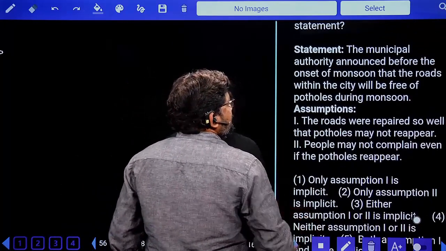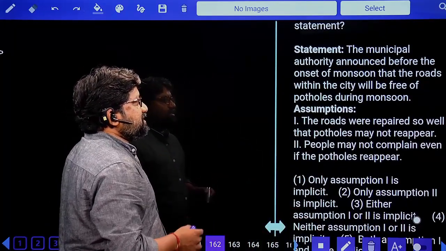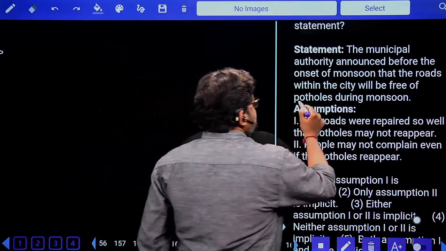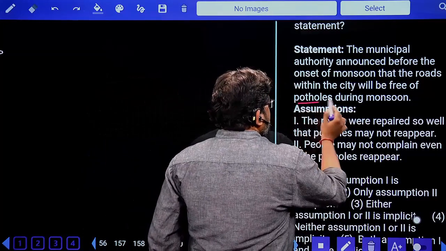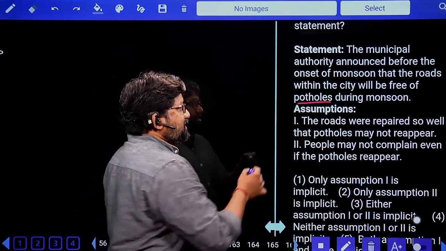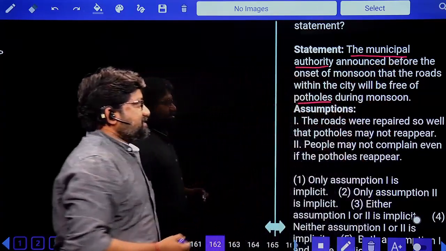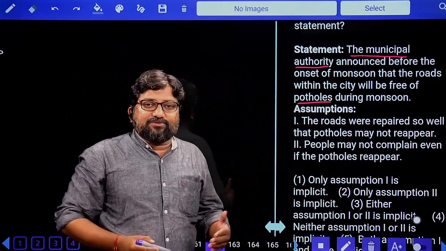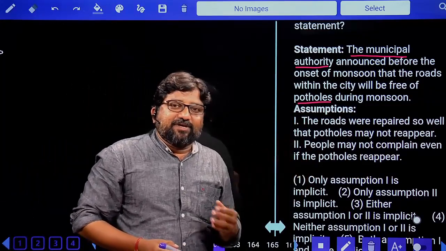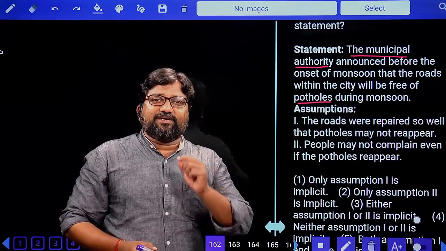Next question. The municipal authority announced before the onset of monsoon that the roads within the city will be free from potholes. Free from potholes during monsoon. Municipal authority, yes, a government organization, has announced something. So when you are declaring or announcing something, you strongly believe that it will be achieved or that it will be done.